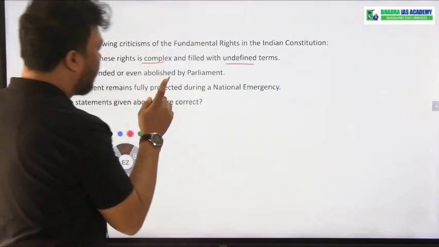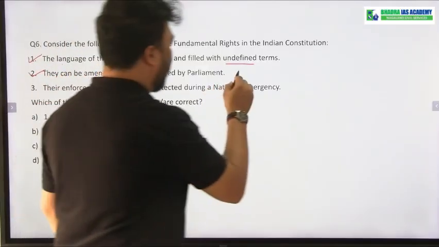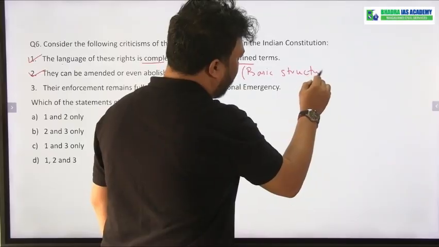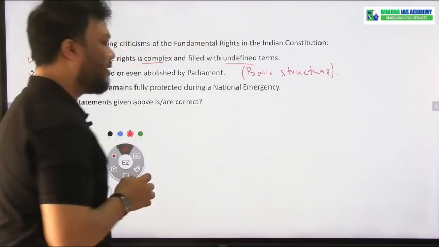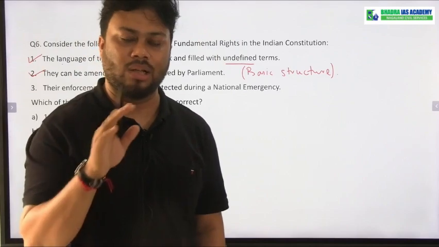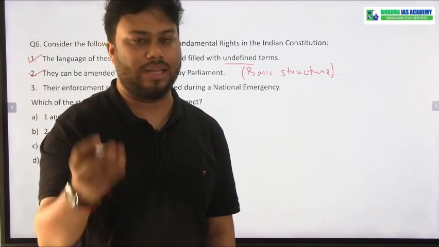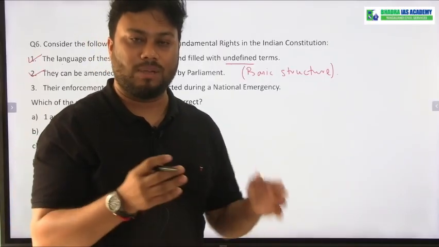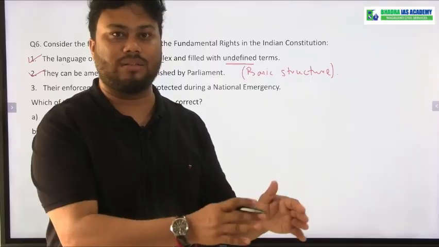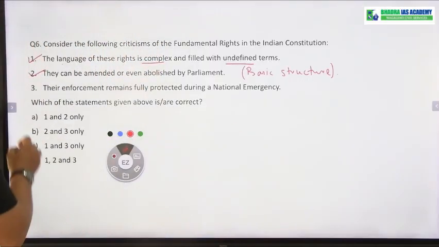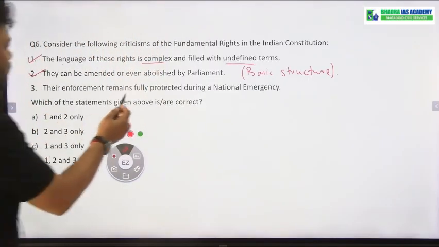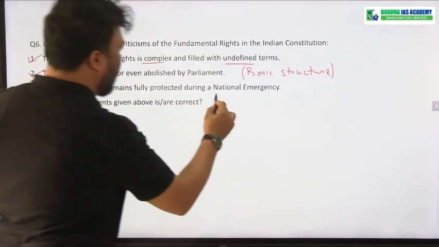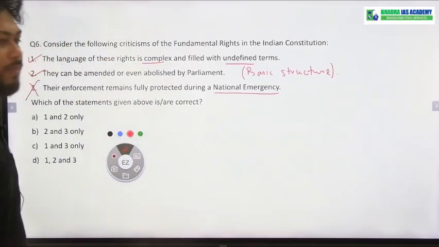Okay. They can be amended or even abolished by the parliament. Just parliament cannot amend the basic structure. You can write that parliament cannot amend the basic structure. Apart from the basic structure, parliament can amend any fundamental right, or even parliament can abolish the fundamental right. As for example, we can say right to property. Right to property used to be a fundamental right, but today it has been abolished and it is not a fundamental right today. Okay. Next, their enforcement remains fully protected during a national emergency. No. During national emergency, the enforcement of fundamental rights can be suspended.